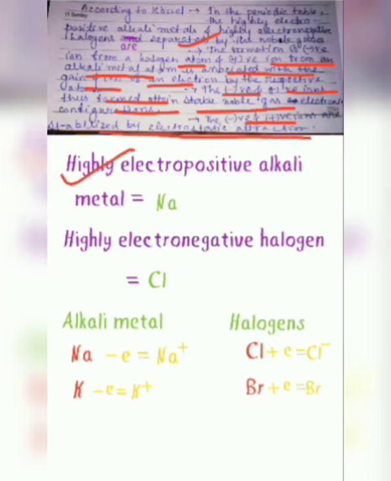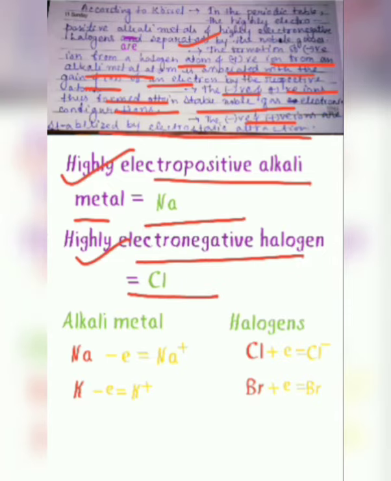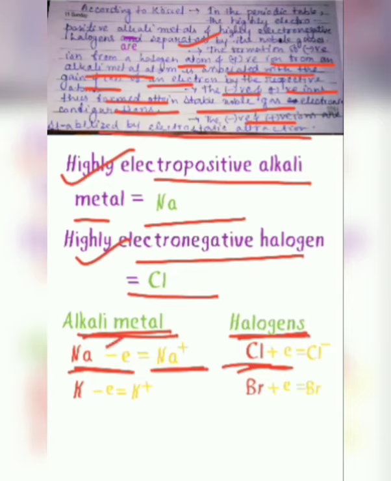Here the highly electropositive alkali metal is sodium and the halogen is chlorine. We take an example of alkali metal: sodium loses 1 electron and becomes a cation, Na+, and chlorine, after taking this electron, becomes Cl-, and they both come together by electrostatic force of attraction.